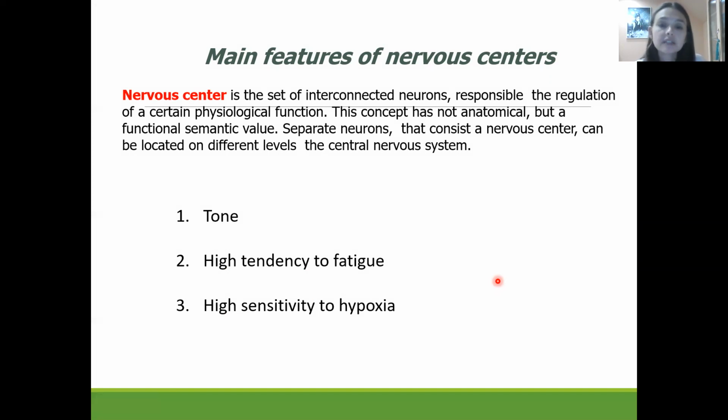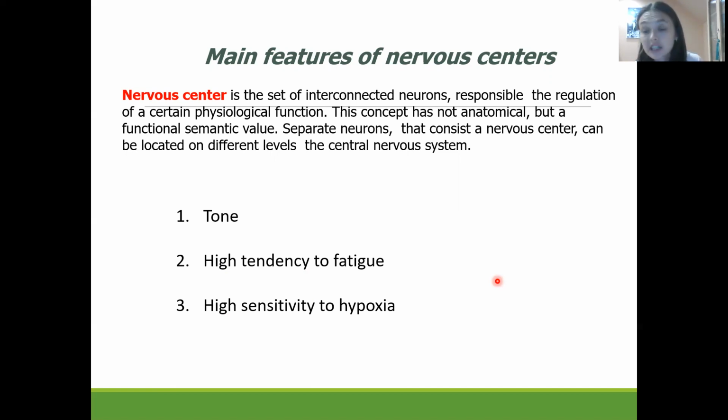It is a set of interconnected neurons which are responsible for regulation of a certain physiological function. A nerve center does not necessarily have to be located in one specific area. These neurons of the nerve center could be located in different parts of the central nervous system, of the cerebral cortex, but they will connect together in different variants of convergence or divergence and produce their physiological effect. The main property of the nerve center is tone. It means high tone, high activity of the nerve center and regulation of the function.